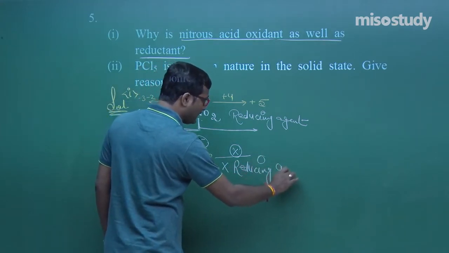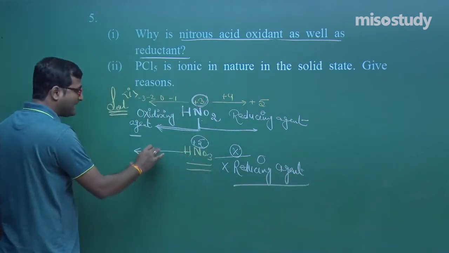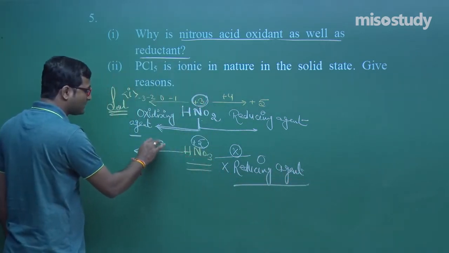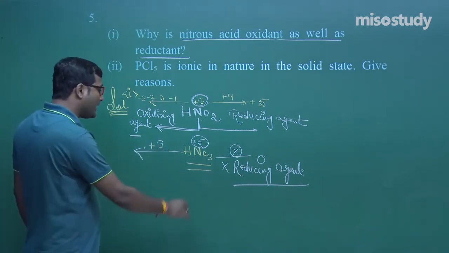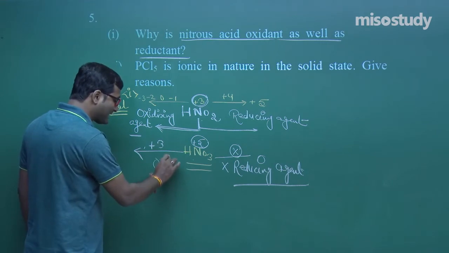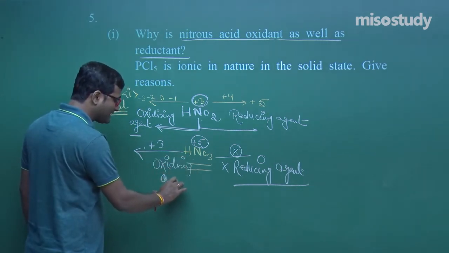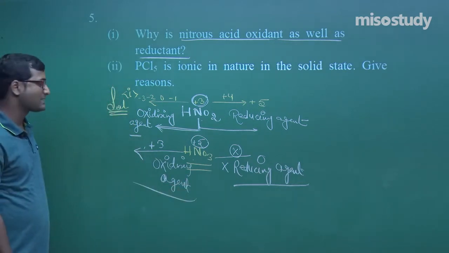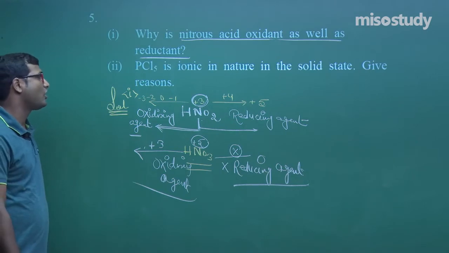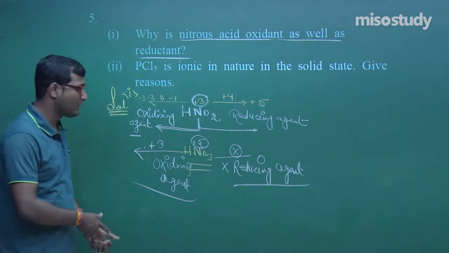Again I am repeating, it will not behave as a reducing agent, but it can decrease its oxidation state to +3, -1, -2, -3. So it always acts as an oxidizing agent, and I have discussed this thing. Concentrated HNO3 acts as a strong oxidizing agent. Now this is the explanation. Am I right? Yes sir, you are absolutely right.